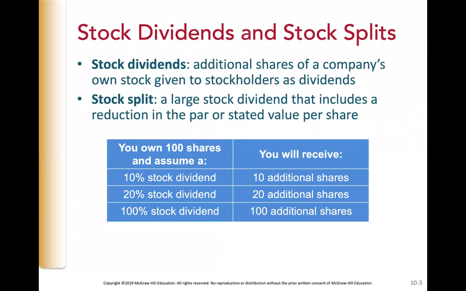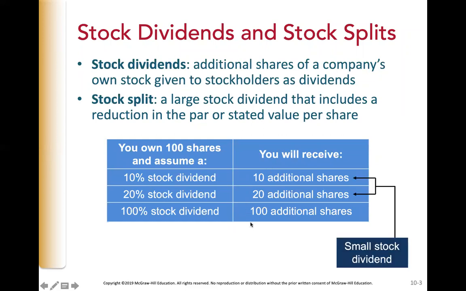Let's assume that you own 100 shares of stock. Assuming a 10% stock dividend, you'll get an additional 10 shares. If you have a 20% stock dividend, you would get 20 additional shares. A 100% stock dividend, equivalent to a 2-for-1 stock split, means you will receive 100 additional shares.